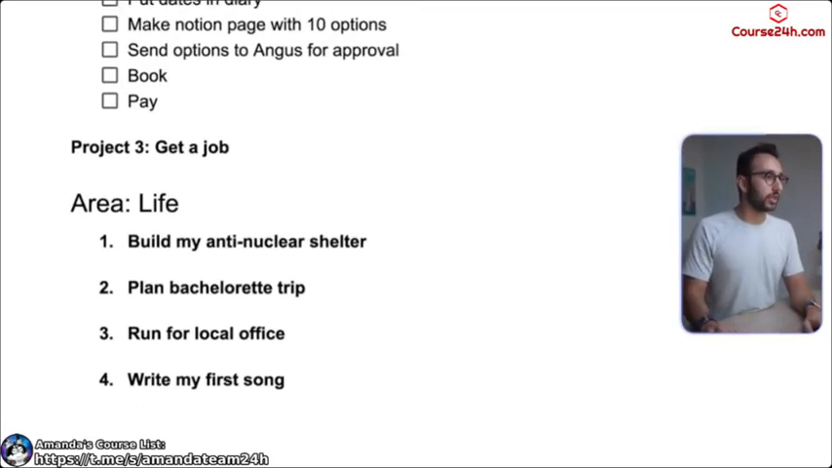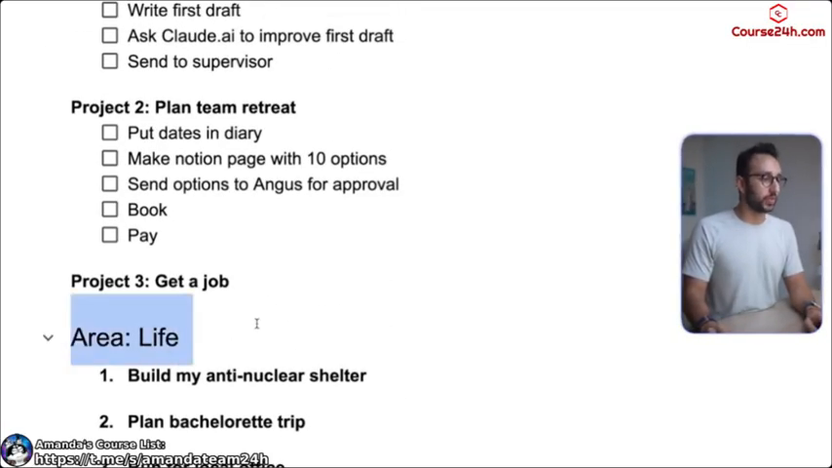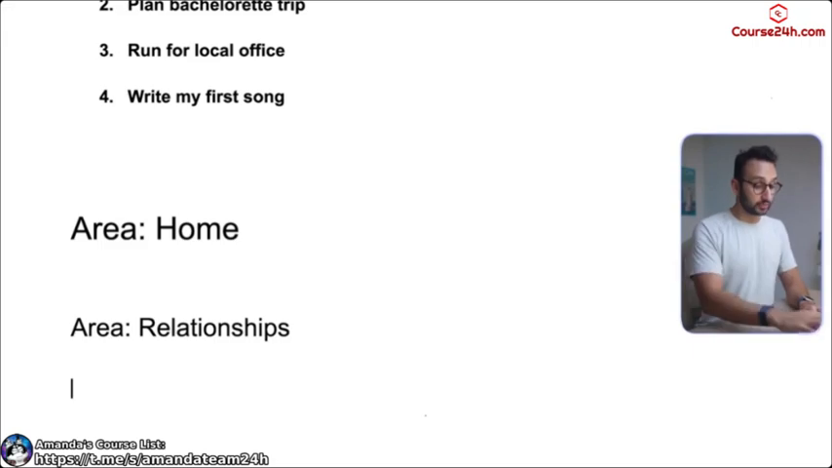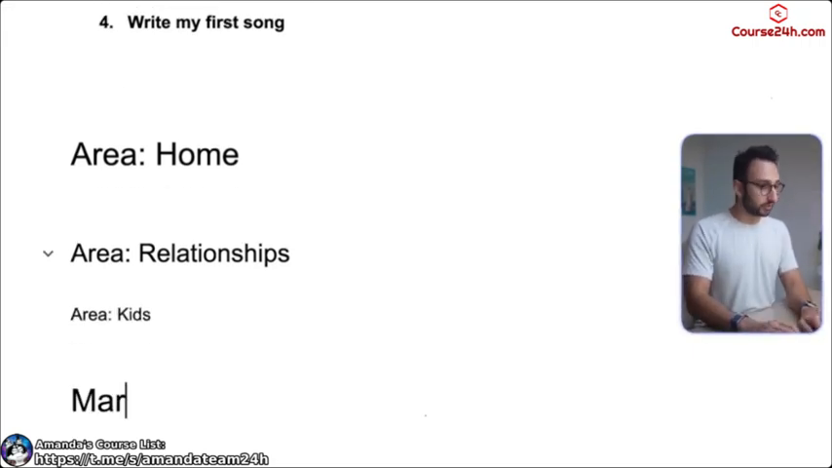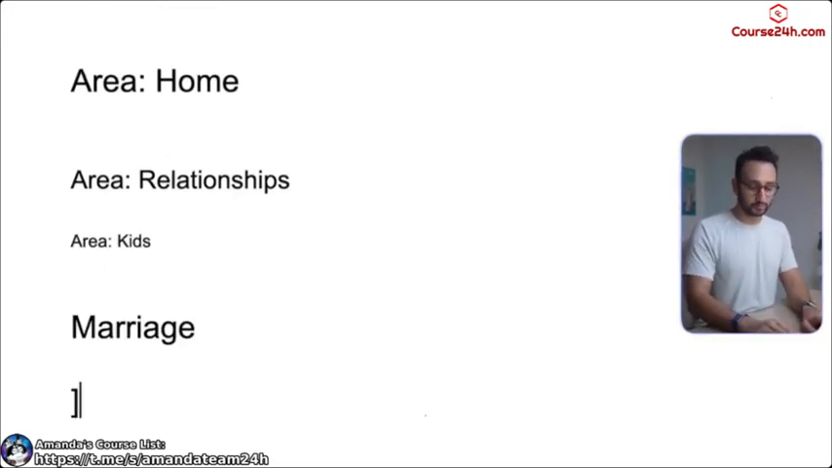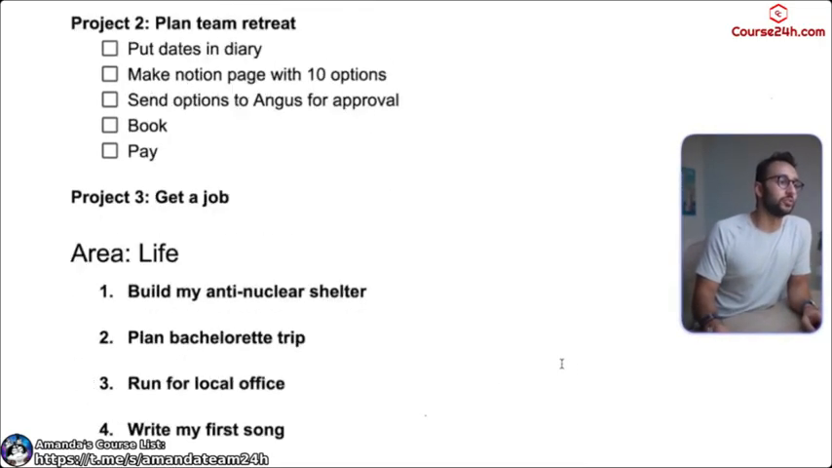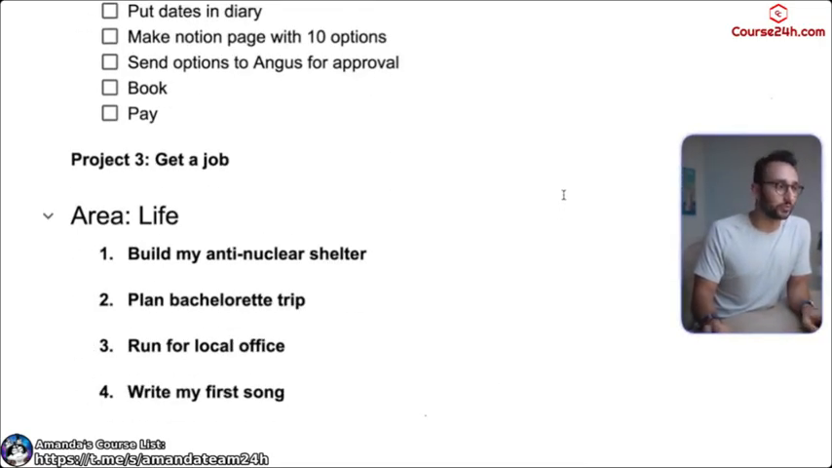So these are multiple areas: the area of work and the area of life. You could, if you really wanted to, here's another way of doing it. You can have an area called home. You can have an area called relationships. You can have an area called kids. You can have an area called marriage. You can have an area called, I don't know, music. You can have all those different areas, but I've found for most people, in most situations, just separating projects into work and life is all you really need.